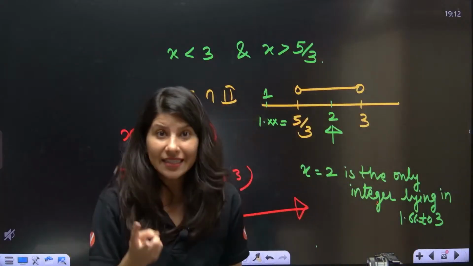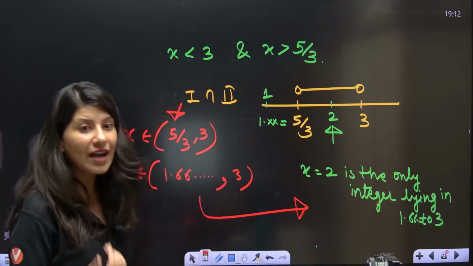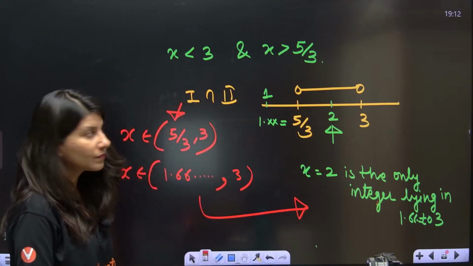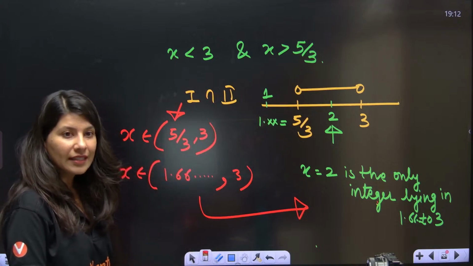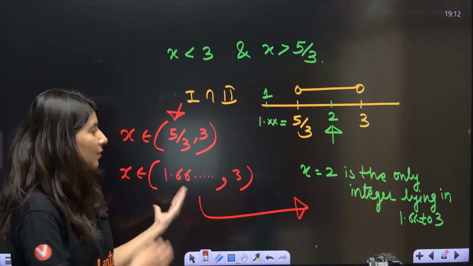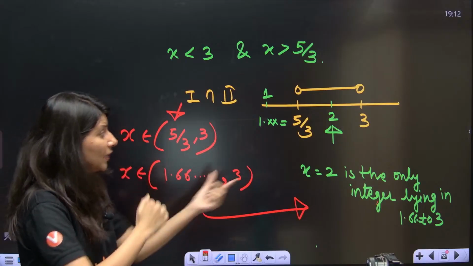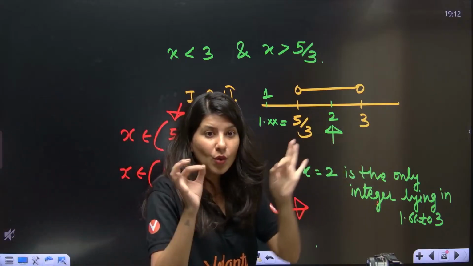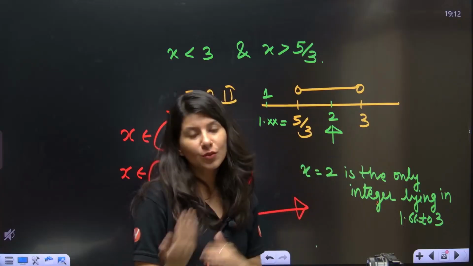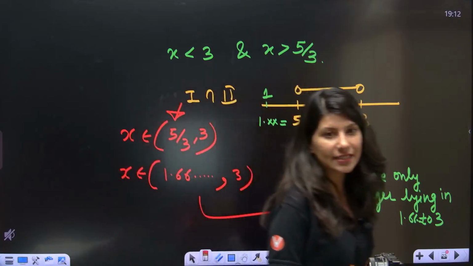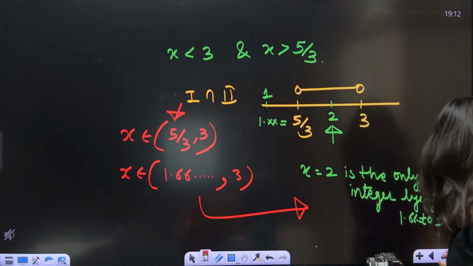So you want to take the intersection. I told you already why we are taking intersection. 5 by 3 to 3, everybody. So your answer will be x between 5 by 3 to 3. So the only integer between 5 by 3 to 3 is nothing but what? X equals to 2. Everybody getting it?